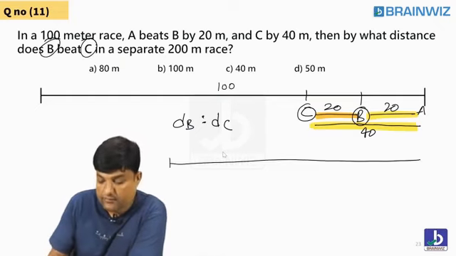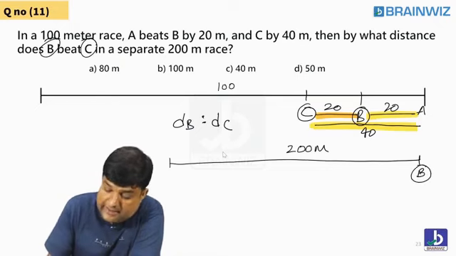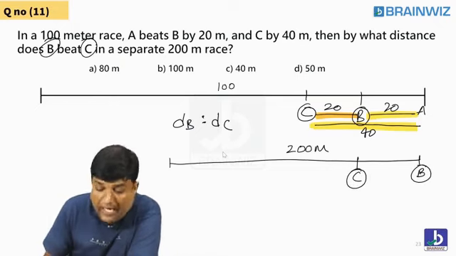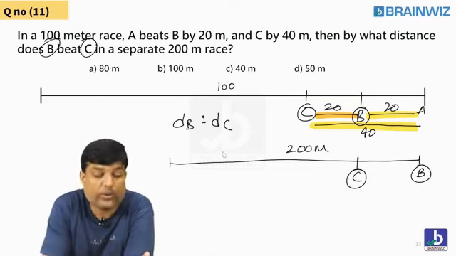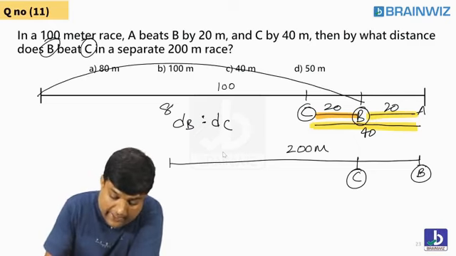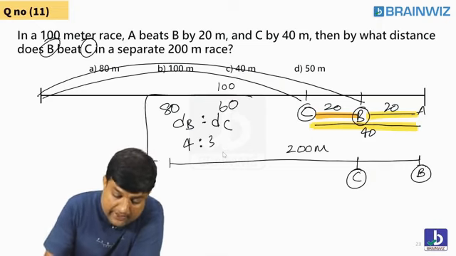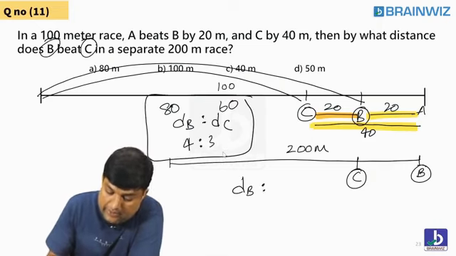Listen. The new race is going on. The 200-meter race is between B and C. B is a winner, C is a loser. So you need to have a relationship between B and C. So how to get the BC value? Look at who will give the answer: the above data. When B will run 80, C will run 60. So what's the ratio? 4:3. Same thing, you cut copy paste. DB is to DC is 4:3.